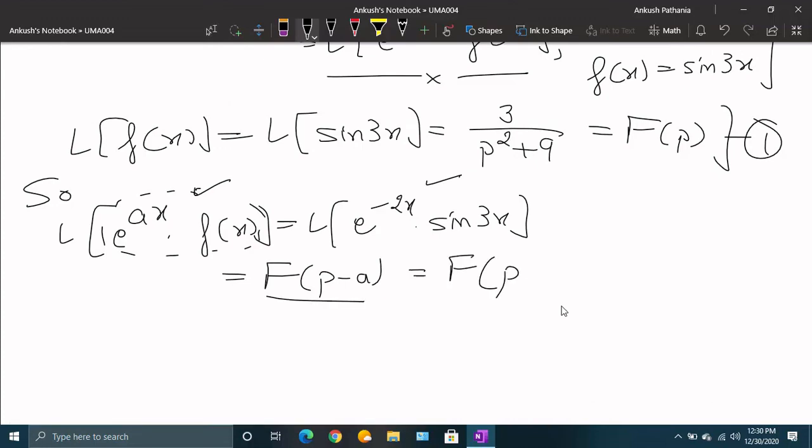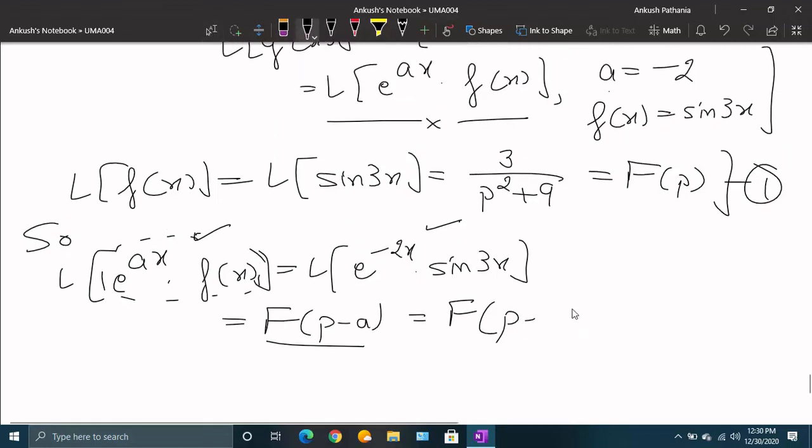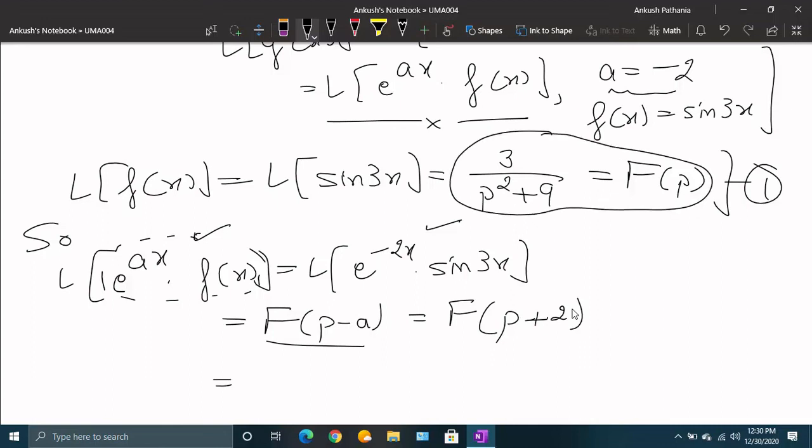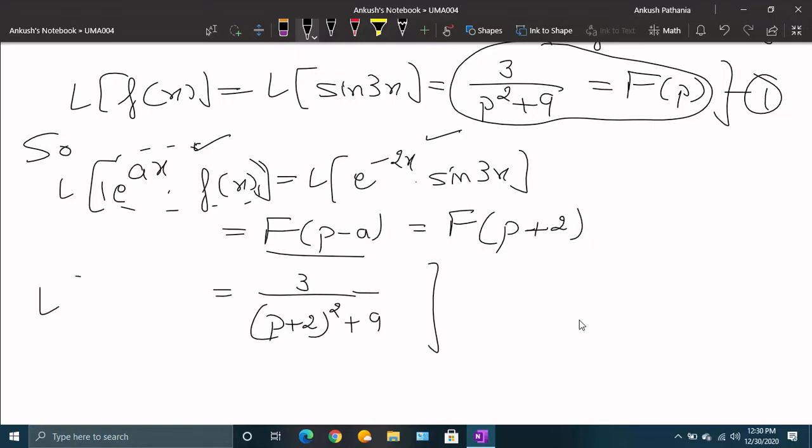A in this question, we have written here, is minus 2. So this is F(p plus 2), and since F(p) is 3 upon p square plus 9, I just need to replace p by p plus 2, that is 3 upon (p plus 2) the whole square plus 9. So this is what the Laplace of e to the minus 2x sine 3x is by using the first shifting property.